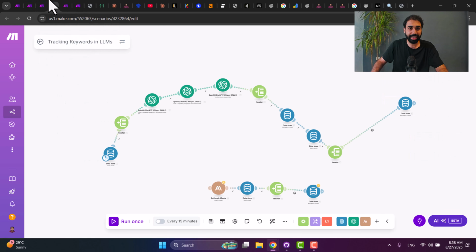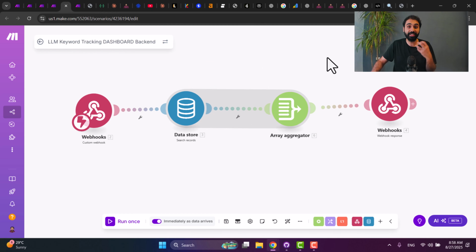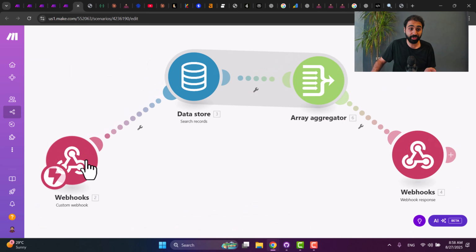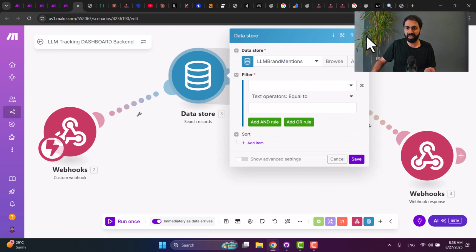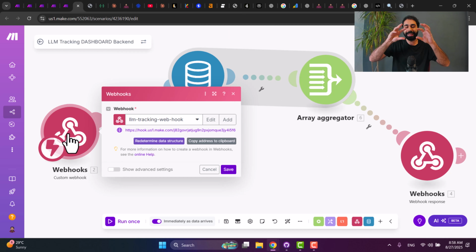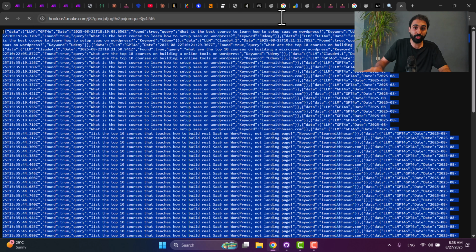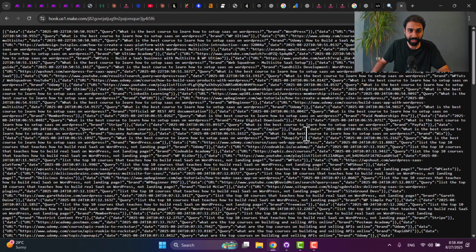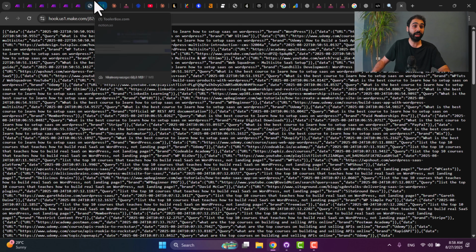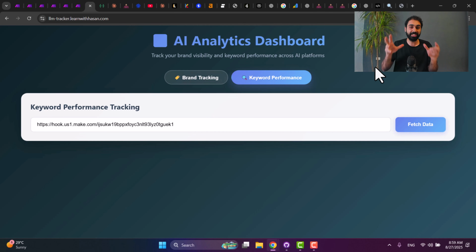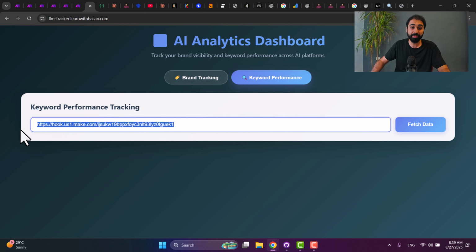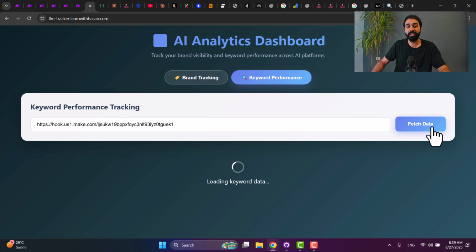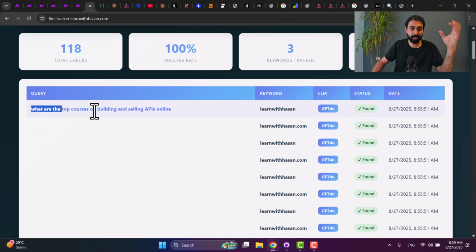So this is just like a system that allows me to read data from the database inside Make. This is the first one. And the second system reads the brand mentions. The same way we have a webhook, also called an API endpoint, a URL that you get and use to read the full data in JSON format. Of course, we're not going to read such data in the browser. This is why I created this simple interface for you. You just need to enter your Make URL here, click on fetch data, and then it will format it like the query you're mentioning.